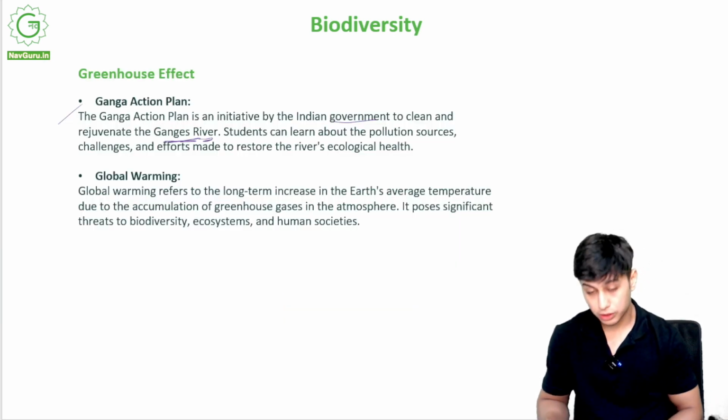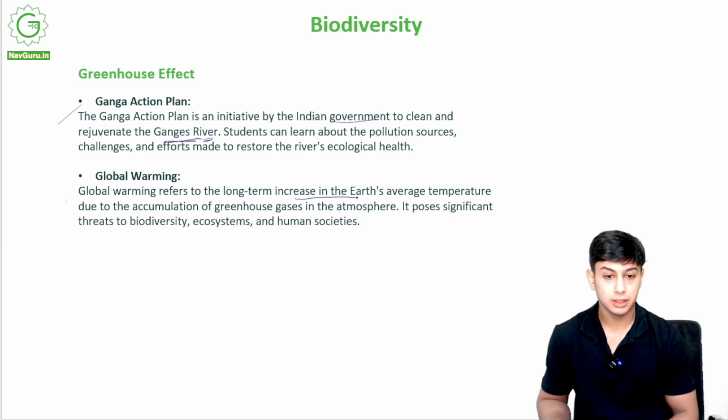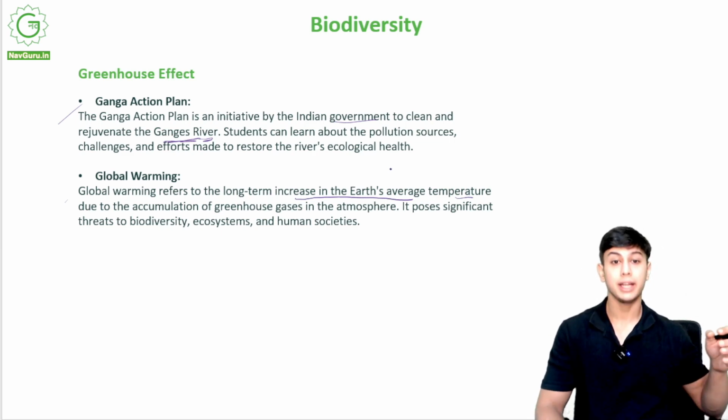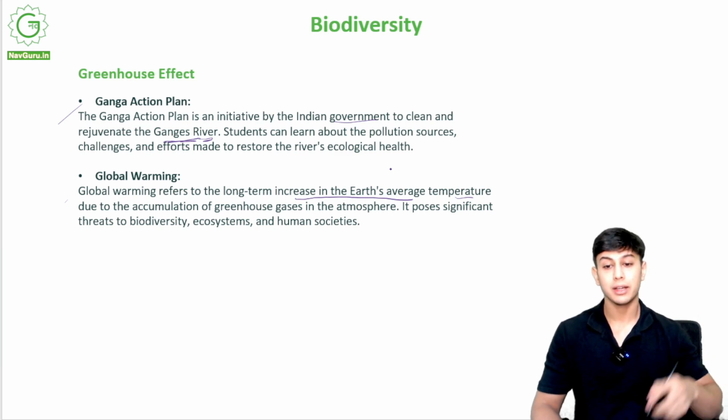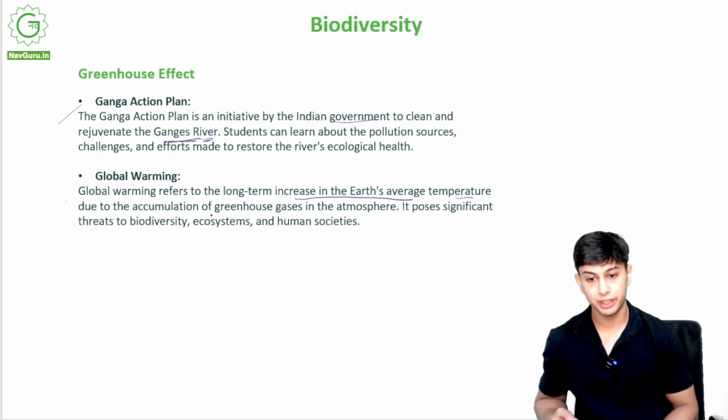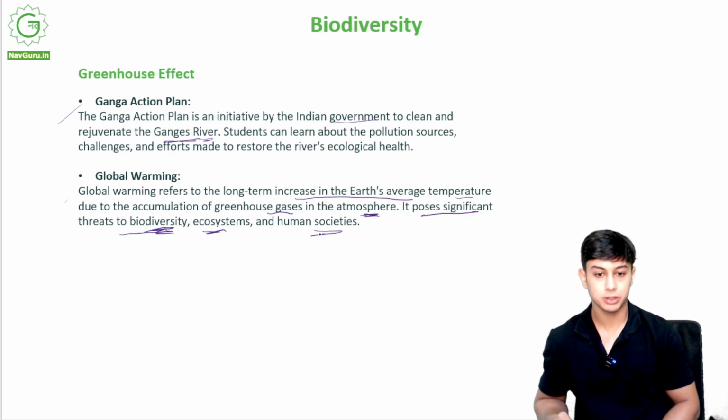Now, what was global warming? Global warming refers to the long-term increase in Earth's average temperature. So the Earth's average temperature has been growing really high over the past few years. Why? Because of the gases that are trapped inside the Earth due to the greenhouse effect, due to accumulation of greenhouse gases in the atmosphere. It poses significant threats to biodiversity, ecosystems, and human societies.